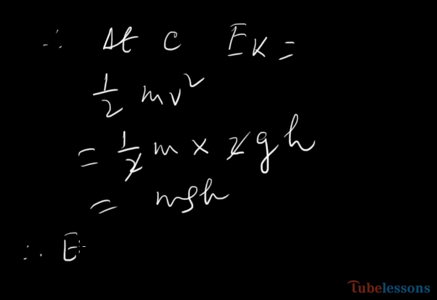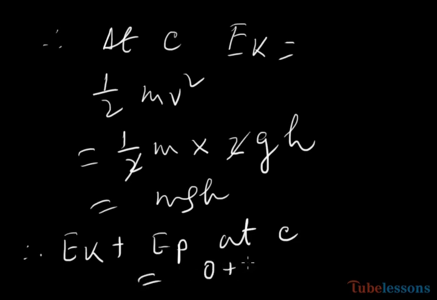So kinetic energy plus potential energy at C equals 0 plus mgh, that is mgh. So it is proved that at any point during the fall of a body, the total quantity of potential energy and kinetic energy remains constant.